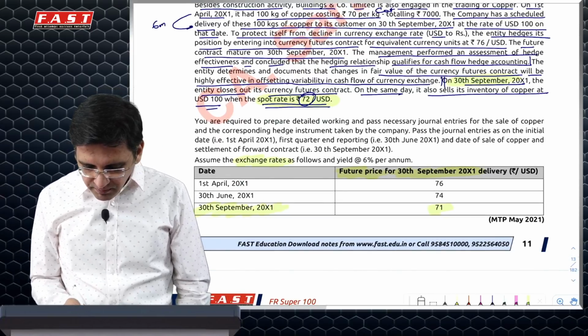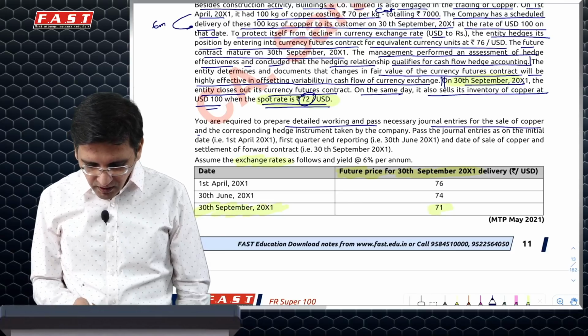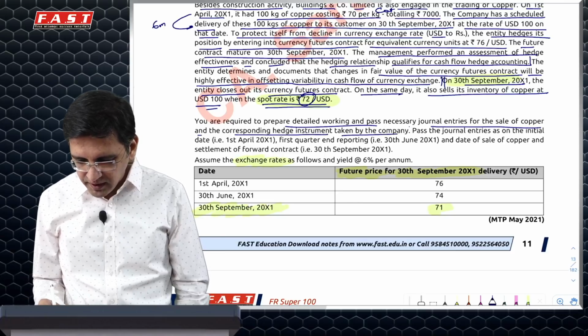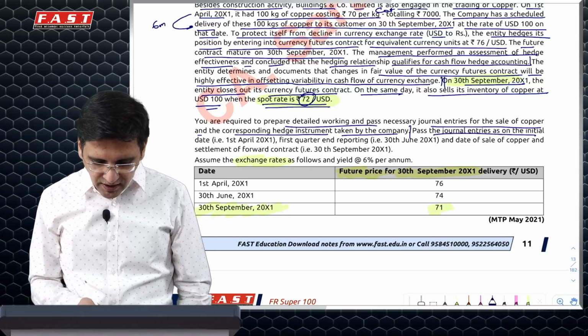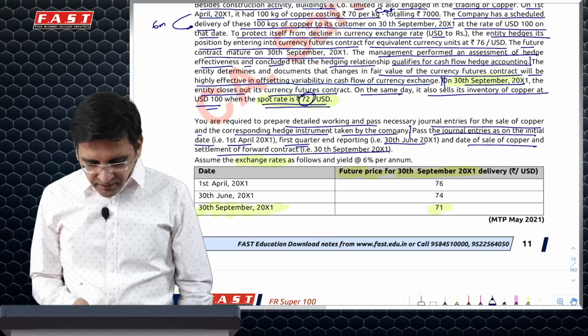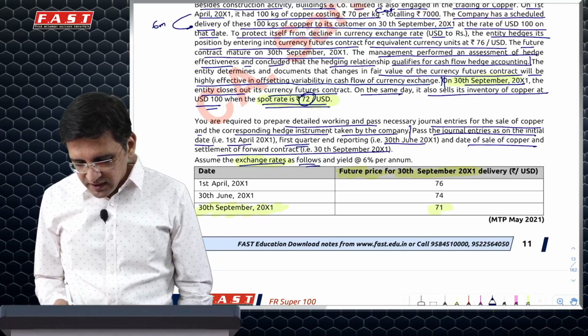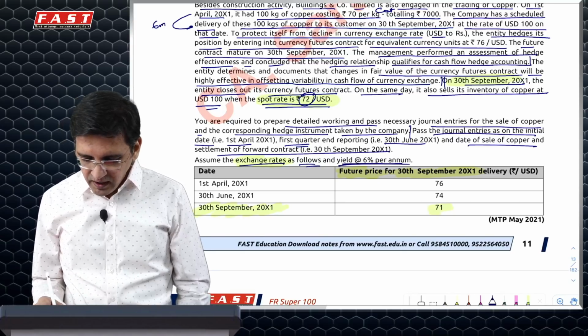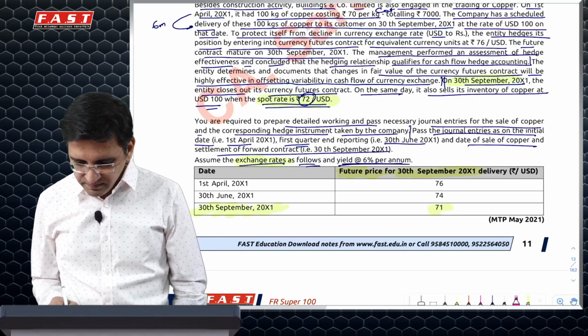It says you are required to prepare detailed working and pass necessary journal entries for the sale of copper and corresponding hedge instrument taken by the company. You'll have to pass journal entries as on initial date, first quarter, which is 30th June, and date of sale, which is 30th September. Assume exchange rate as follows and yield at 6% per annum. And this is where my second problem comes in.